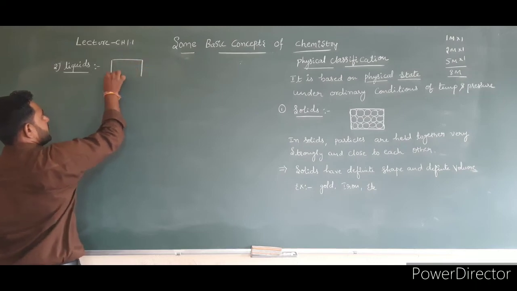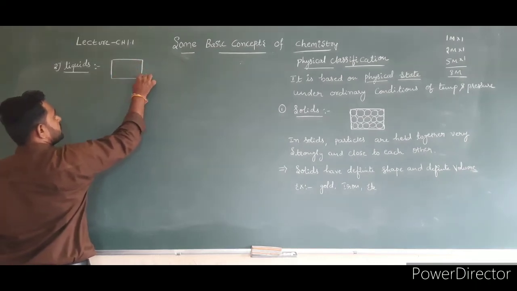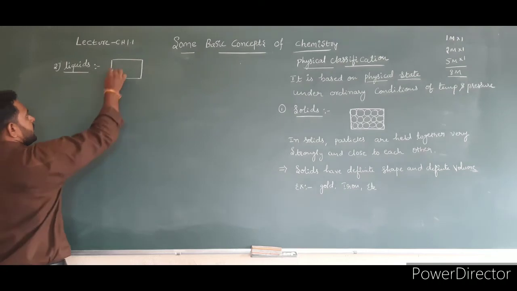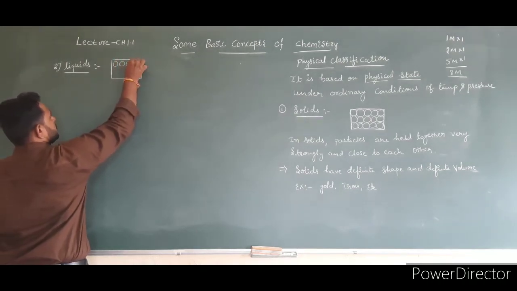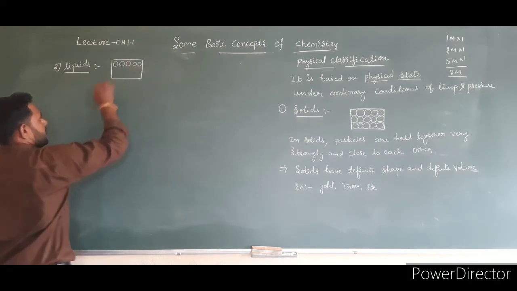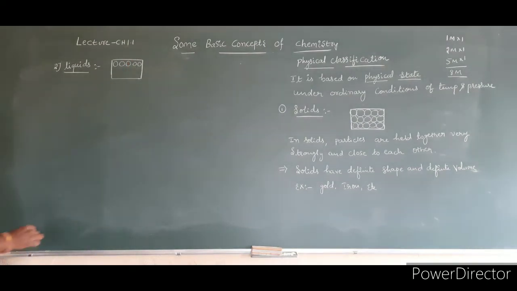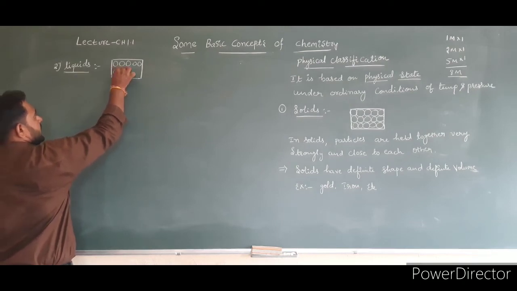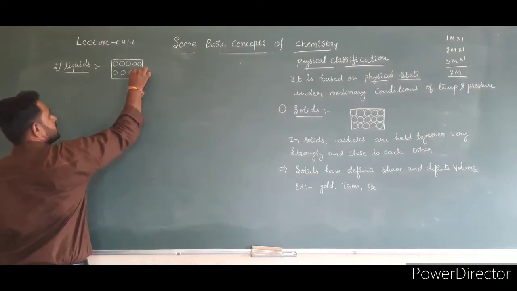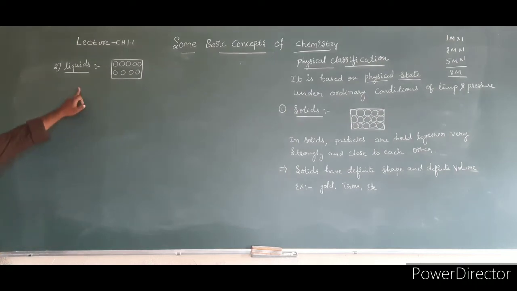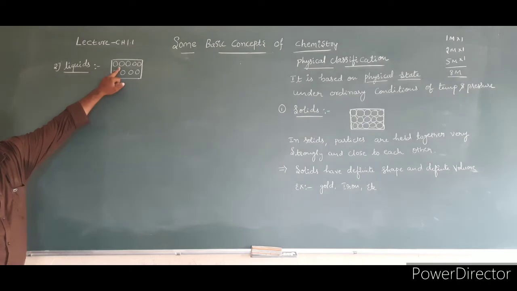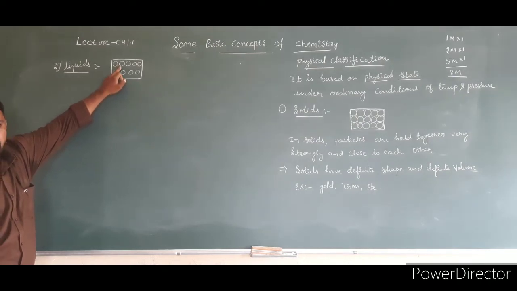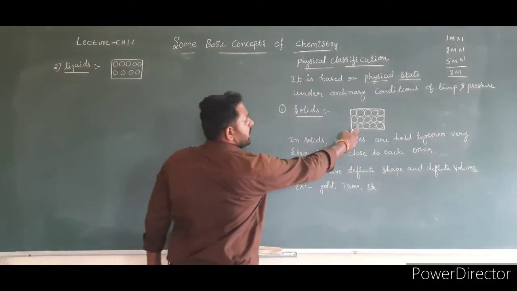In liquids, the particles are held together very strongly, and they are close to each other, but not as strong as in solids.